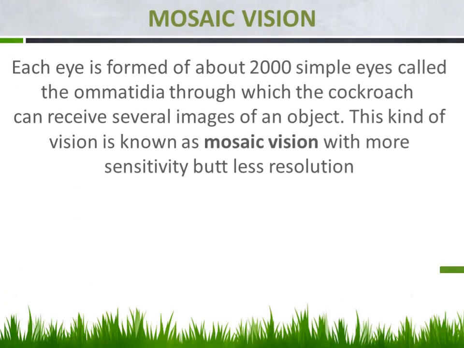Here one term is given, like a mosaic vision. So what do you mean by mosaic vision? Just now we said the photoreceptor is the compound eyes. Here the word is given as compound eyes. So why is it given as compound eyes?